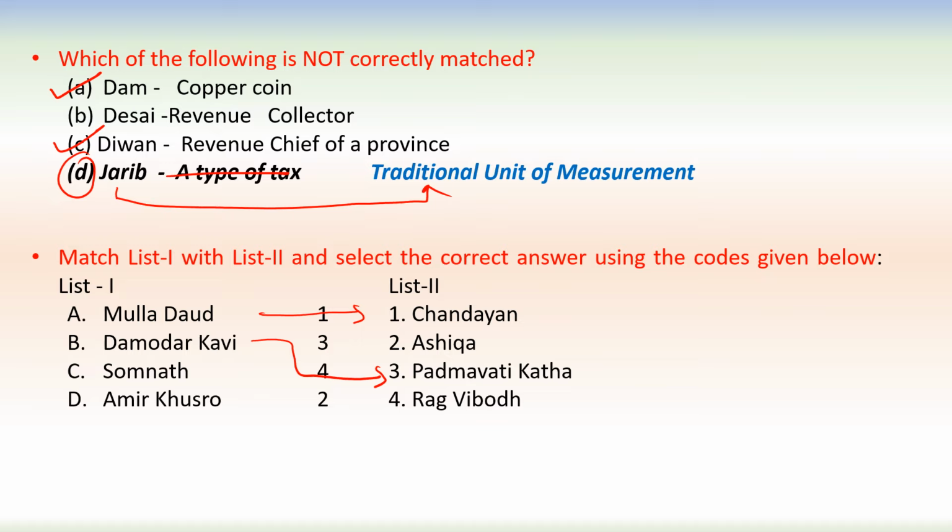Somnath wrote the Rag Vibodh. Rag Vibodh is written by Somnath. Amir Khushro wrote the Ashika. So in this way, A to 1, B to 3, C to 4 and D to 2 is correct here.